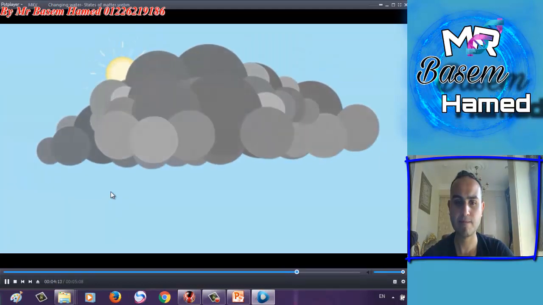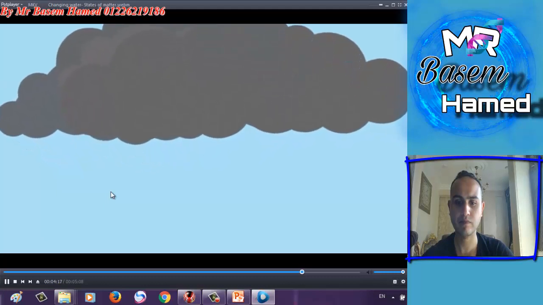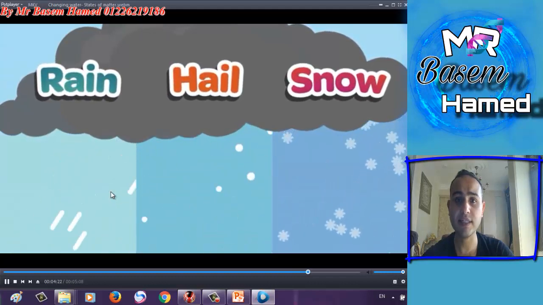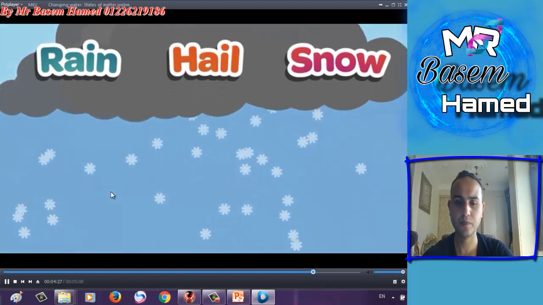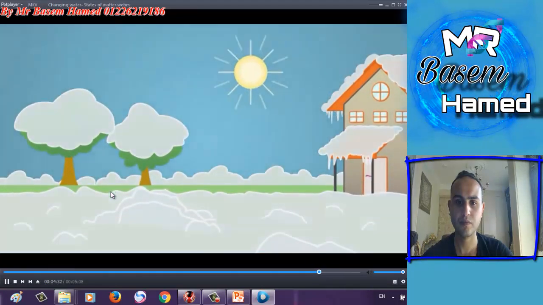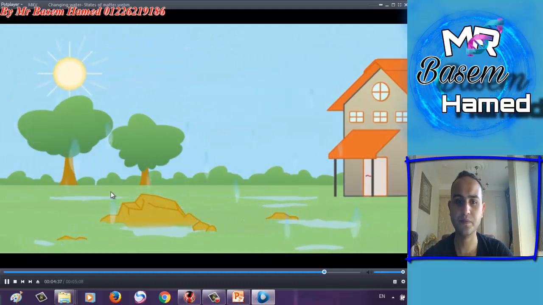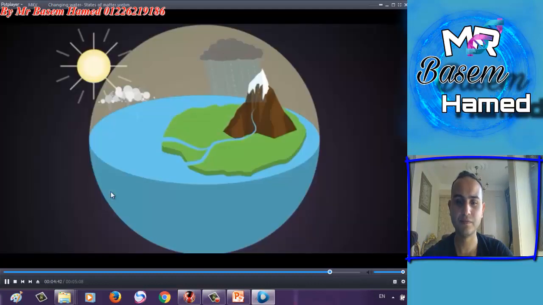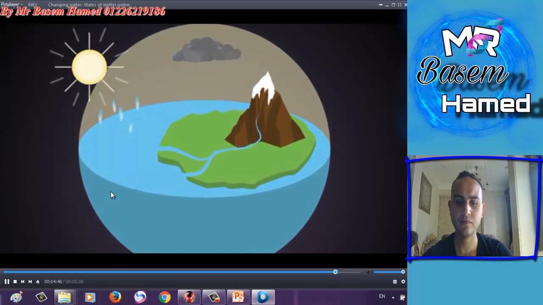As these droplets of water join together to become bigger drops, they become too heavy to stay in the air and fall back down to Earth as rain, hail, or snow. This is known as precipitation. Hail and snow are water as a solid, but they won't stay this way. Once on the ground, they'll eventually warm and melt and turn back into a liquid. This melting water is then evaporated by the sun, and then this process goes on and on. In nature, the way water keeps changing states is called the water cycle.